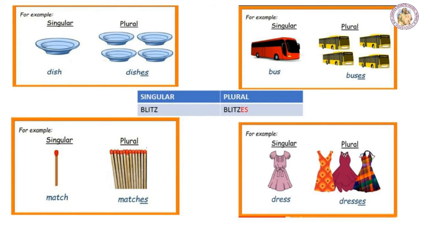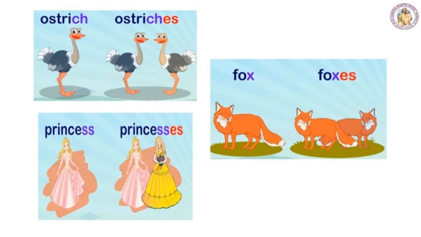B-L-I-T-Z. So this word ends with the letter Z. So again, to make it plural, you have to add ES. So blitzes is in plural form. Here are a few more examples to make it clear.